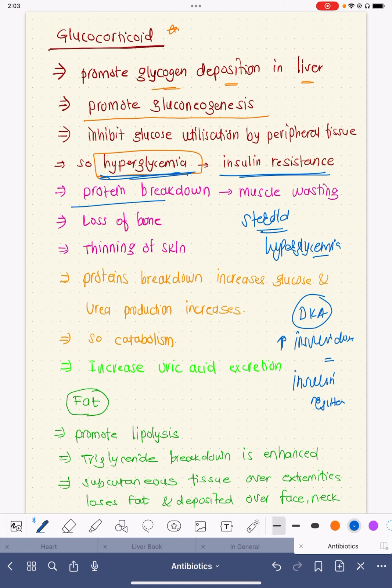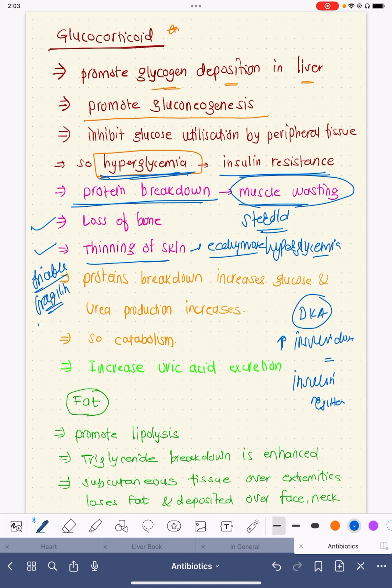These glucocorticoids very commonly cause protein breakdown. So steroids over a long-term period will cause muscle wasting. This long-term period is at least more than 14 days. They again cause significant loss of bone and thinning of the skin. Because of the thinning of the skin, the patients will develop ecchymosis. The patient's skin will be very friable, very fragile. So there is increased ecchymosis, skin ulcers. This is a very common problem with the glucocorticoids, as there is addition of edema, so there is deposition of excess water in the skin.